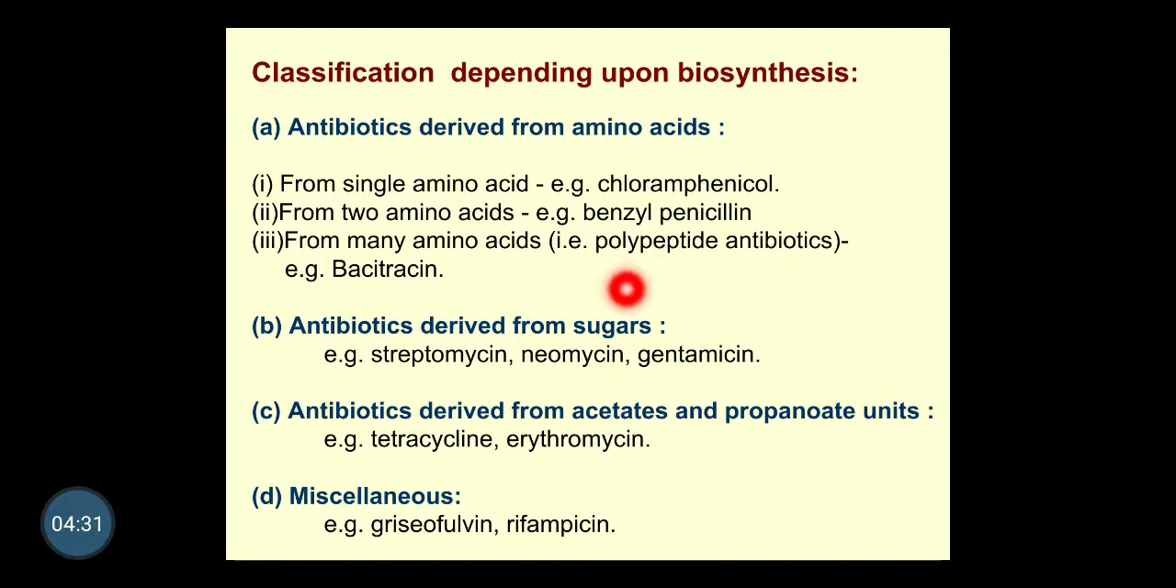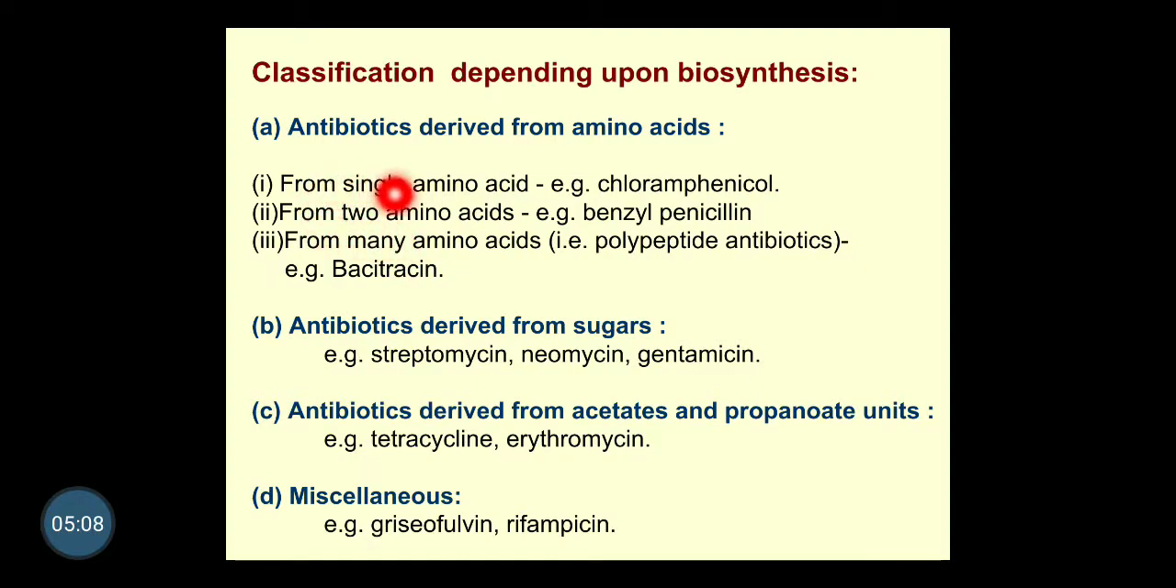Next, this is the classification depending upon the biosynthesis. Biosynthesis means what precursors are required for their synthesis. Depending on the type of precursor and the method of biosynthesis, this is the second way to classify antibiotics. First, antibiotics derived from amino acids, which means the amino acid is the starting material or precursor for the synthesis of these antibiotics, and that's why we say these antibiotics derive from amino acids.